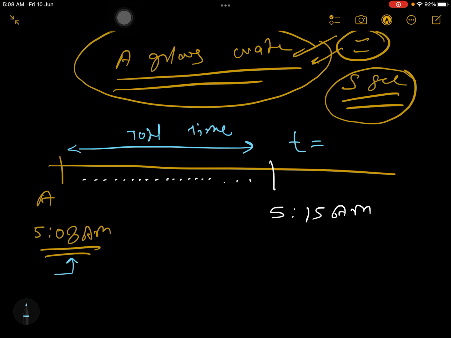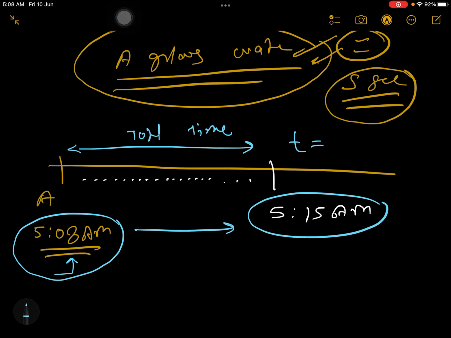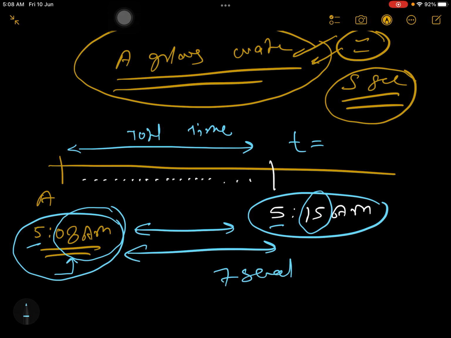So you see here, from t when I was here and now I am here, so total how much time I have taken. So you see, this is also 5, this is also 5. So hour wise I have not taken time, but second wise I have taken time, 0.8 second and 15 second. So how much time I have taken? I have taken 7 seconds.